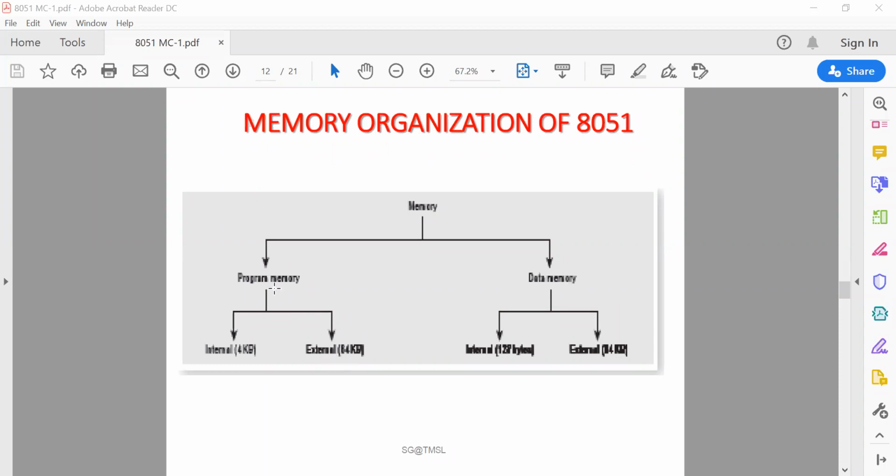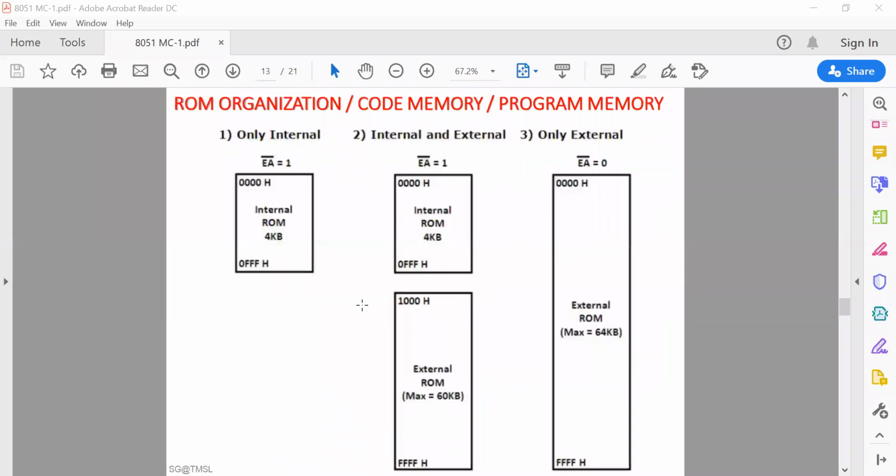Now, program memory is basically the ROM, which can be internal or external. Internally, 4 kilobyte on-chip ROM is available. Externally, you can connect a maximum of 64 kilobyte. In the same way, data memory means the RAM portion, which has 128 bytes of on-chip RAM available, whereas you can connect a maximum of 64 kilobyte as your external RAM device. So here the ROM organization is also called the code memory or the program memory.